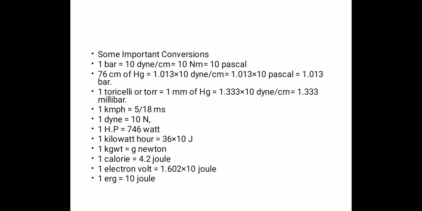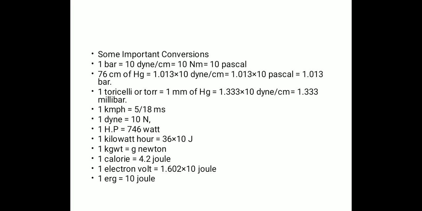1 bar is equal to 10 dyne per centimeter, or sometimes 10 Newton meter, or equal to 10 Pascal. Bar belongs to pressure, that means pressure can be converted from one unit to another unit. Also pressure is sometimes given as 76 centimeter of Hg, or sometimes 1.013 bar. 1 torr of pressure is equal to 1 mm of Hg, or equal to 1.333 millibar.